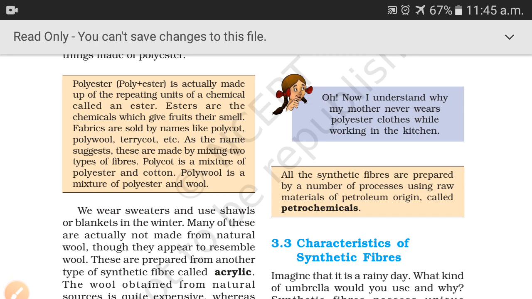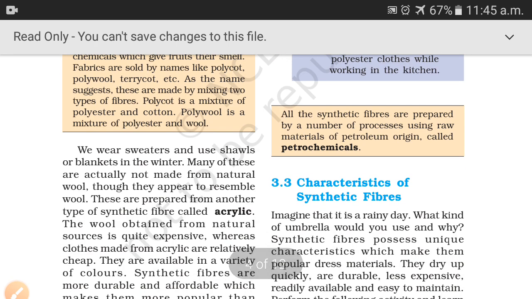And what are the characteristics of acrylic? The fabric made from acrylic is warm to wear. It is a very strong fiber and resists shrinkage and wrinkles. It is also very easy to wash and dries out quickly. It is much cheaper and easier to maintain compared to natural wool. It is lightweight, flexible and durable, and it is resistant to moths, chemicals and deterioration on exposure to sunlight. It can also be dyed very well into a variety of colors.